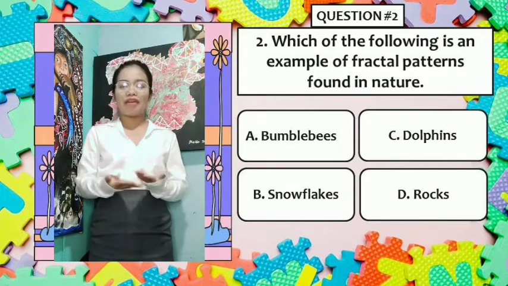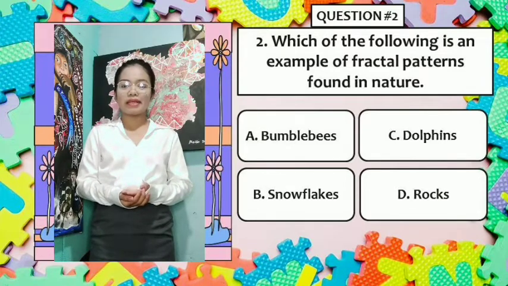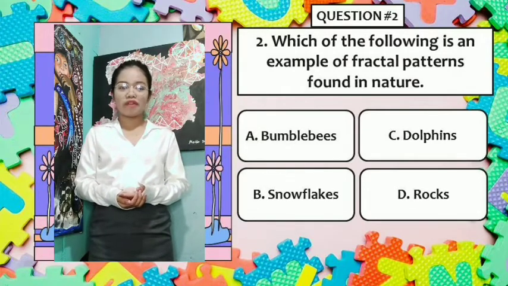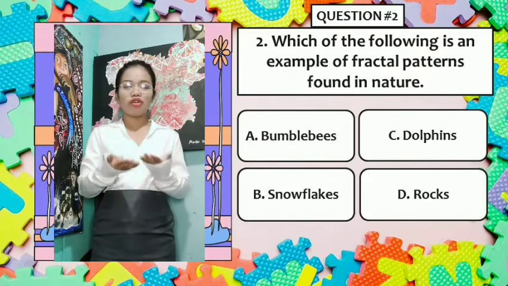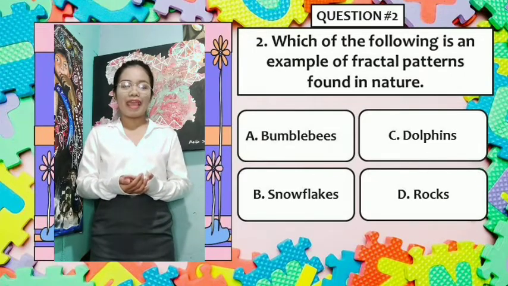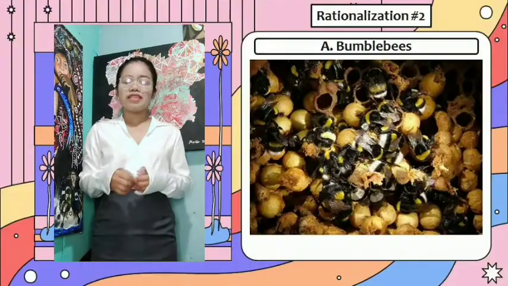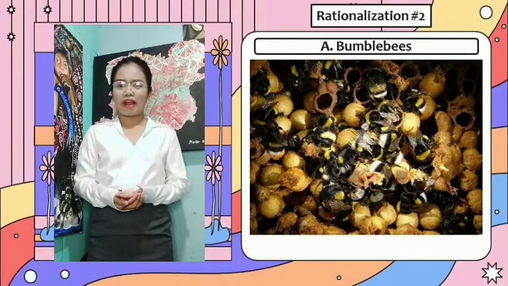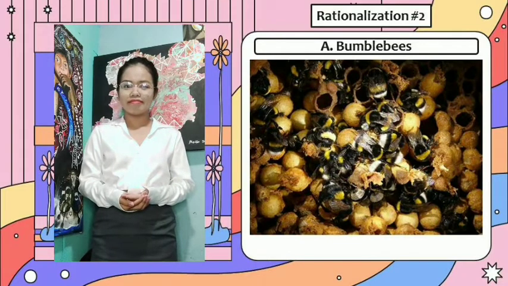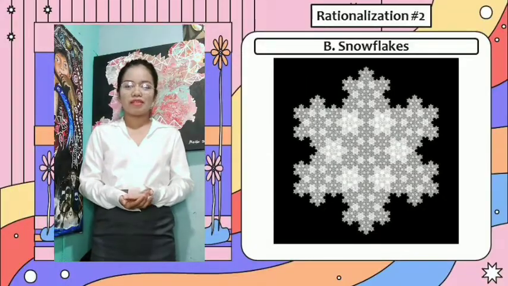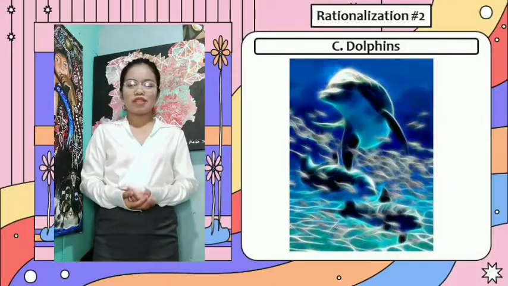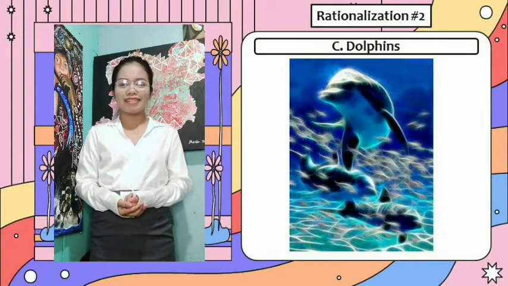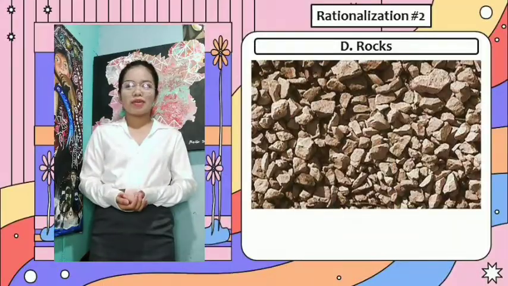So since you already have an idea on what are fractals, let's begin our rationalization for this item. And I'm going to show you the images with A, B, C, and D. So this is an image of bumblebees. So is it an example of fractals? This is the image of snowflakes. So do you think this is an example of fractal? Letter C, dolphins. So what do you think? Is it an example of fractal? Letter D, rocks. So what do you think? Is it an example of fractal?